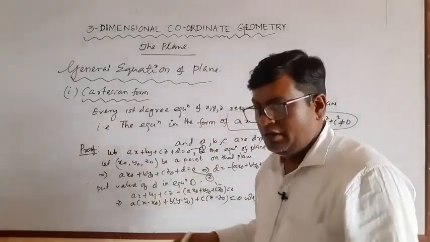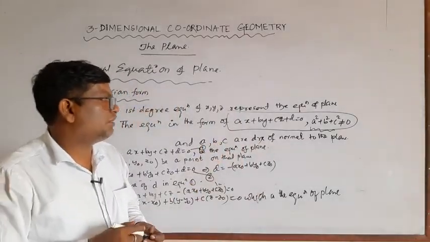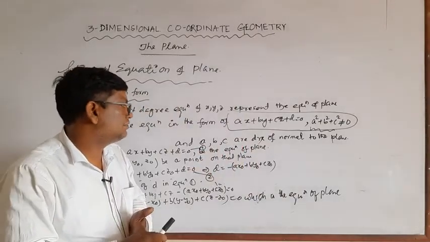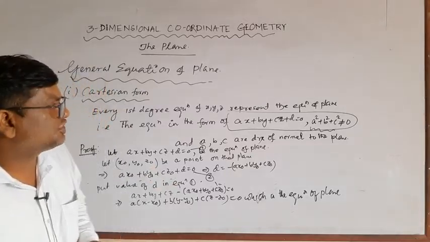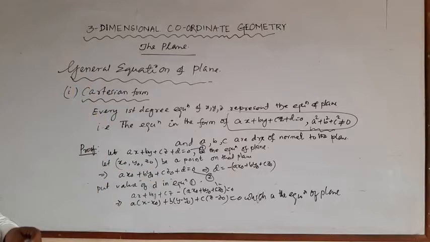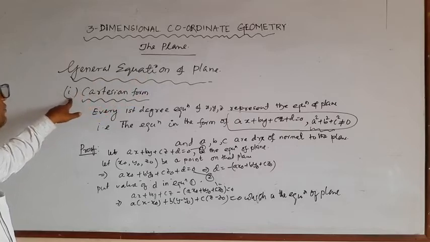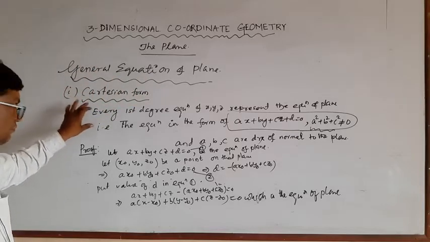Therefore, hence proved, the equation ax plus by plus cz plus d equal to 0 represents the equation of plane. This is the Cartesian form of the equation of plane.